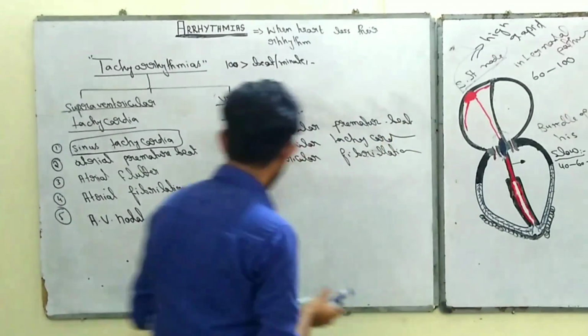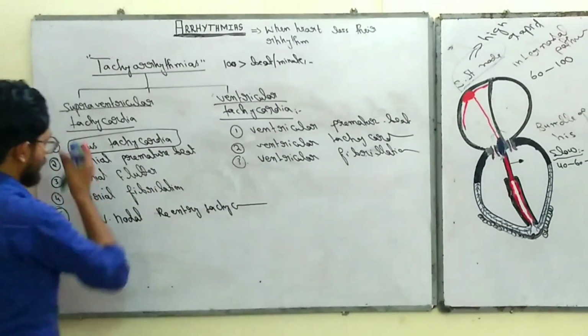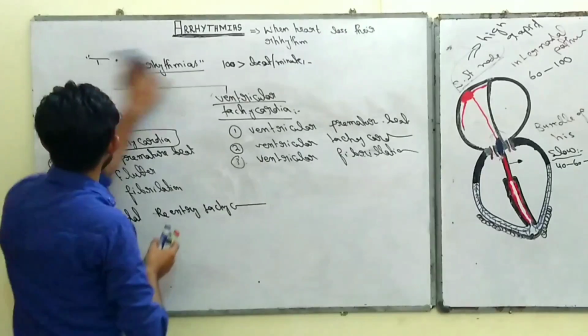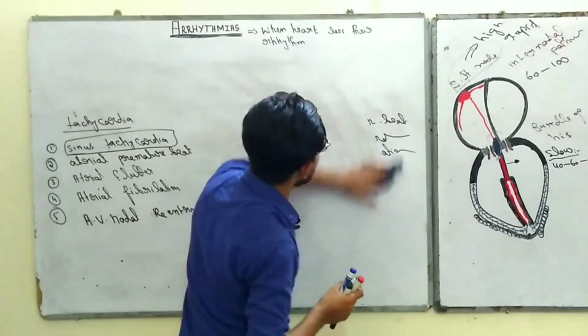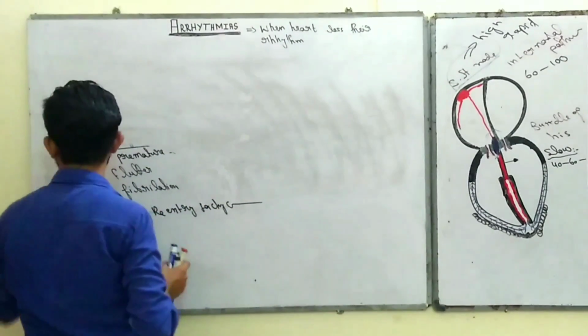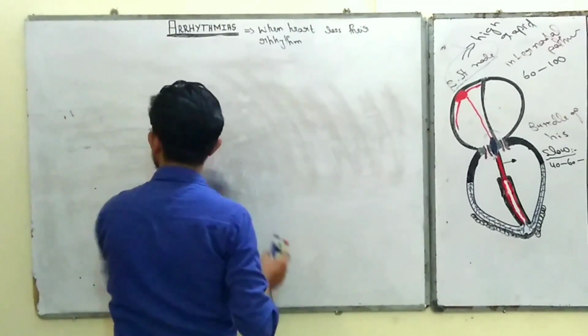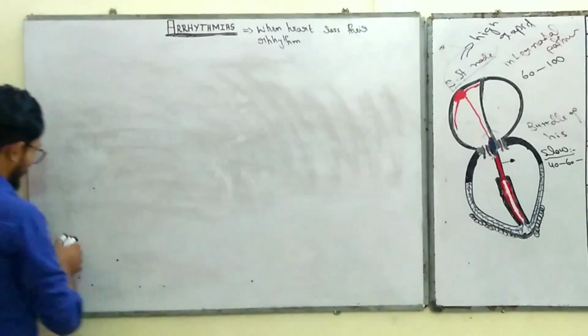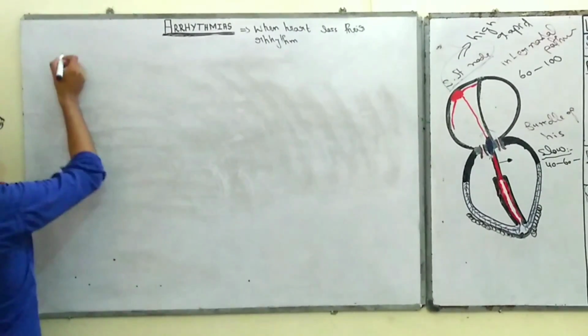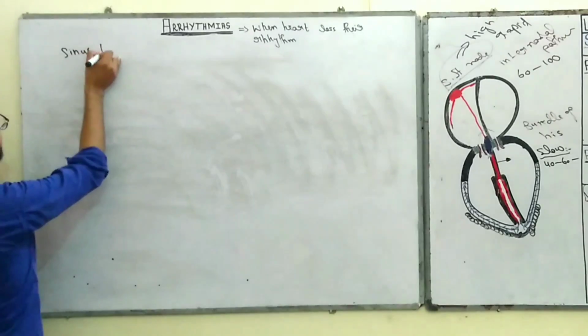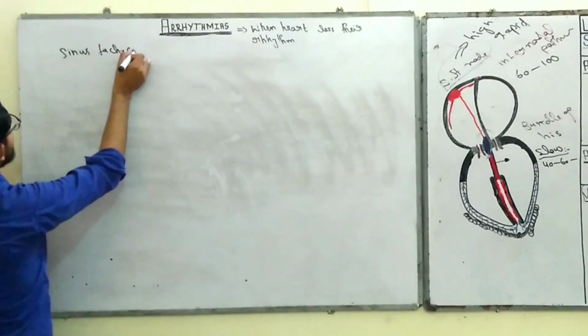So let's start with the first tachycardia, that is sinus tachycardia. What is the meaning of sinus tachycardia?